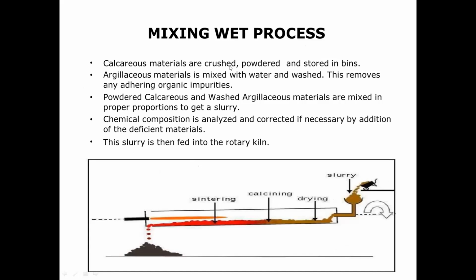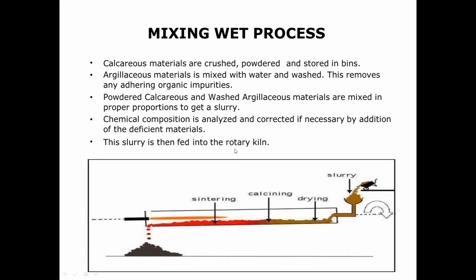Calcareous materials are crushed, powdered, and stored in bins. Argillaceous materials are mixed with water and washed. This removes any adhering organic impurities. Powdered calcareous and washed argillaceous materials are mixed in proper proportions to get a slurry. Chemical composition is analyzed and corrected if necessary by addition of deficient materials. This slurry is then fed into the rotary kiln.